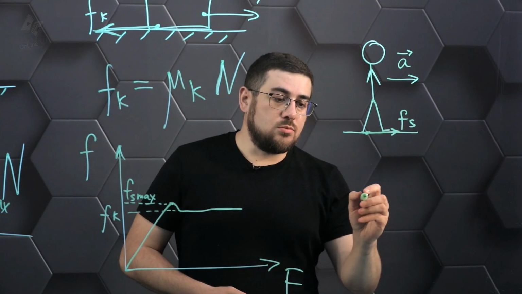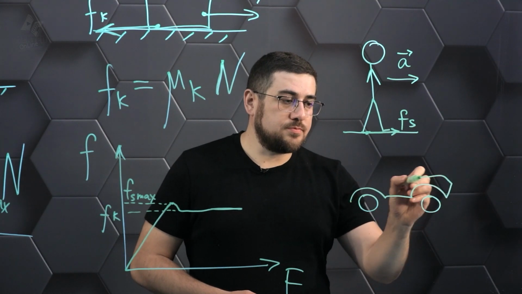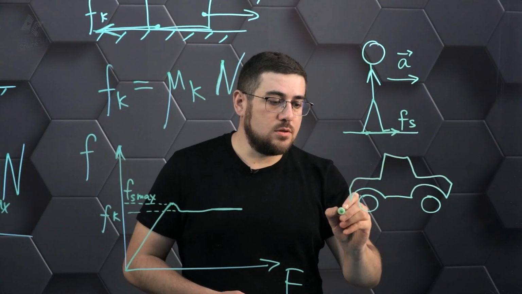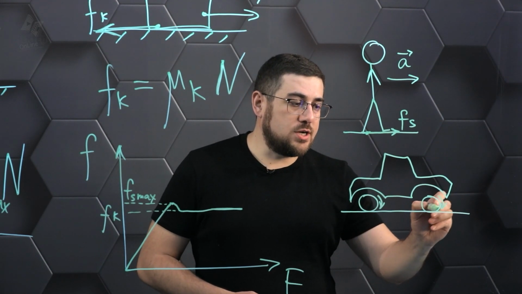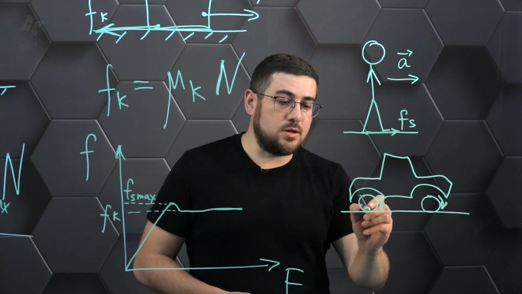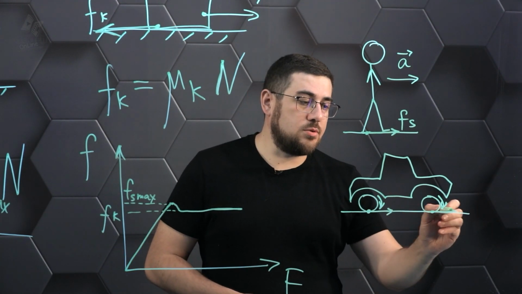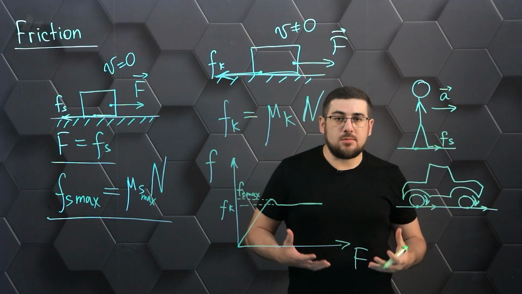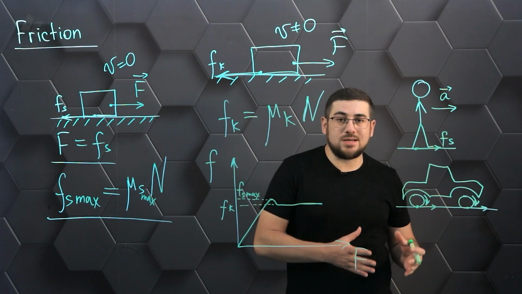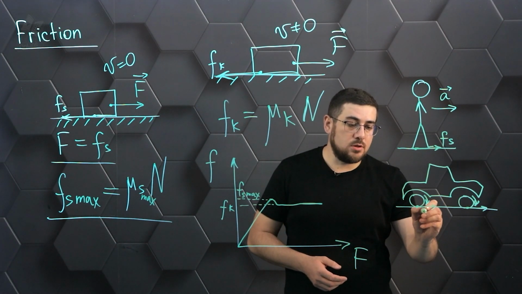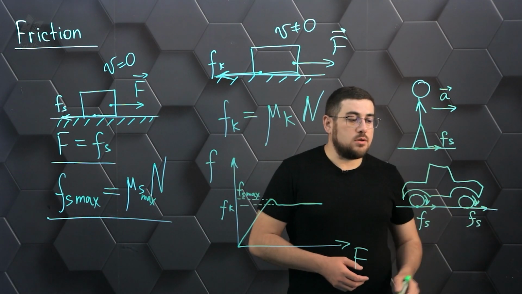In the same way, we can talk about the motion of a car, which also has the ability to move on the surface of the ground, because its wheels in this case, rotating in the same direction, get a grip on these points. At these points, that friction is going to create the necessary traction. That is, when we talk about the traction force of a car, first of all we must understand that it is nothing but static friction between its wheels and the ground. Here we show a situation where the car is four-wheel drive, that is, both wheels are driving wheels.